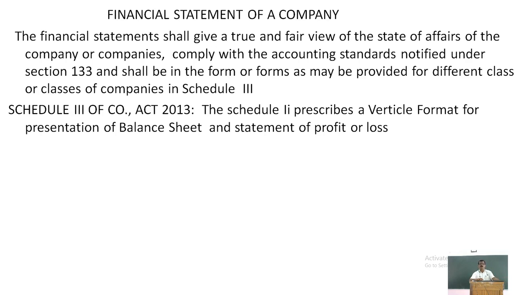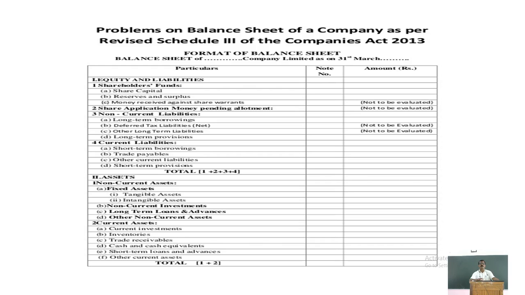just go through this. I will just show you what is the format of this balance sheet of the company. Right? As per the revised Schedule 3 of the Companies Act 2013, the balance sheet of the company consists of, right? Balance sheet is the vertical format of the balance sheet. Vertical format of the balance sheet consists of this information.